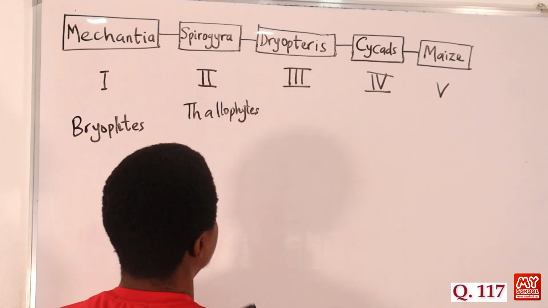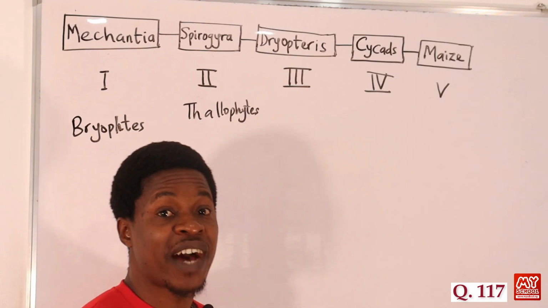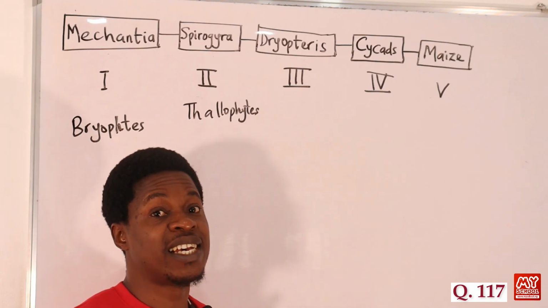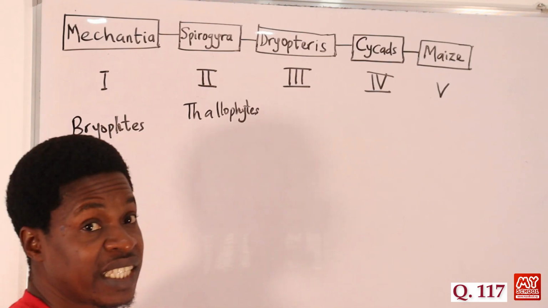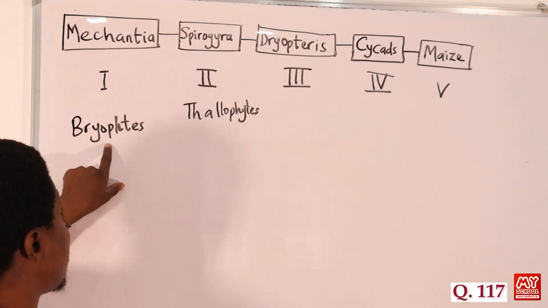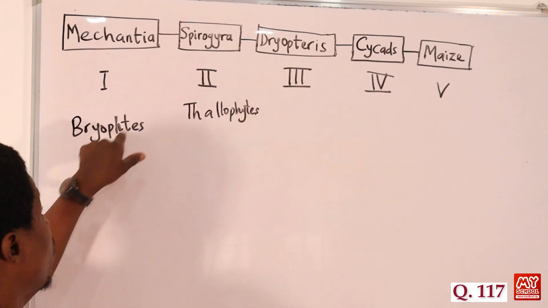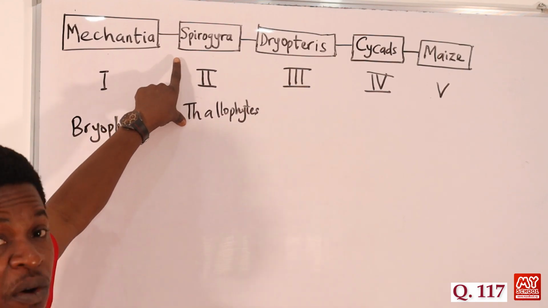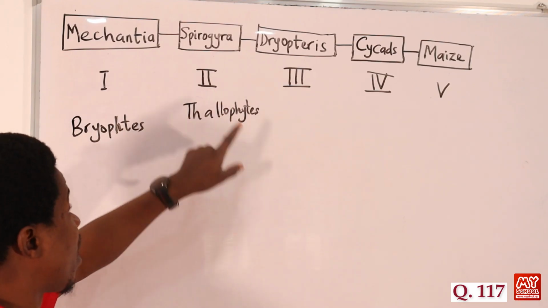And then we have the Dryopteris. Dryopteris usually have vascular bundles, because they have differentiated bodies. Like in this case, these have differentiated bodies, like you can separate the part of the body from the root, but the thallophytes usually don't have differentiated bodies, and they are also non-vascular.